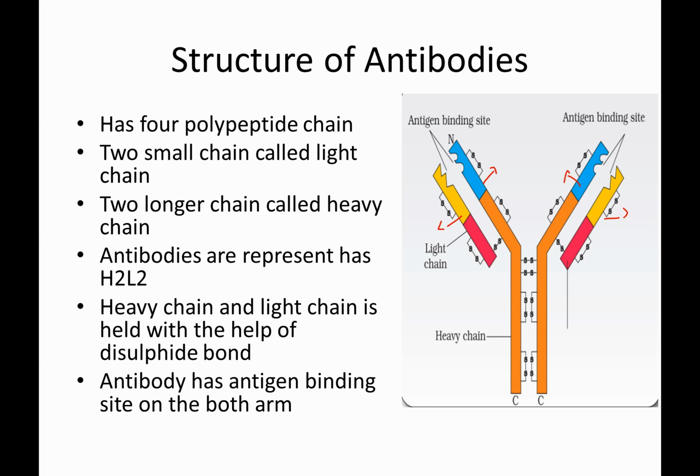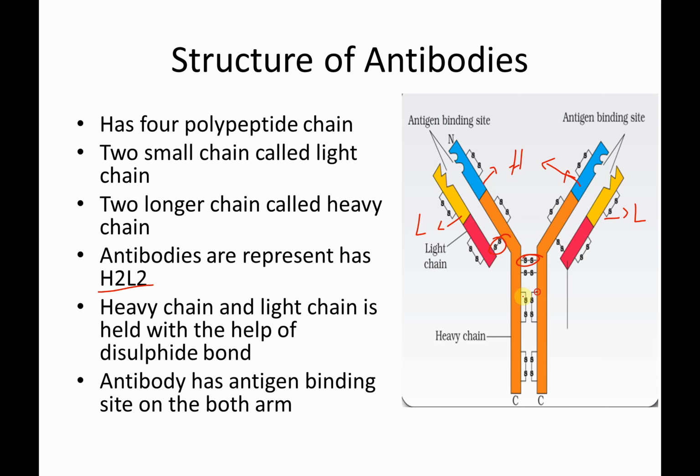Two are very lengthy in chain, so we call them the heavy chain. The other two are light in nature, that is small in size, and we call them the light chain. So the structure of antibody is called H2L2, because it has two short chains and two long chains, and these polypeptide chains are held by disulfide bonding.